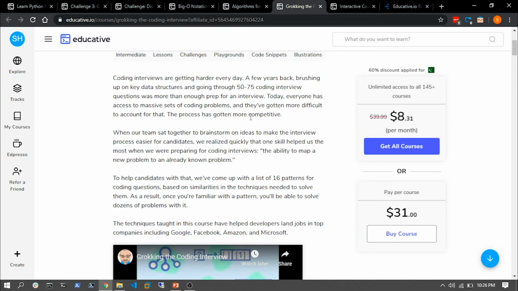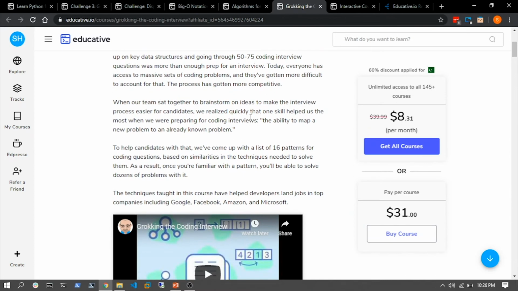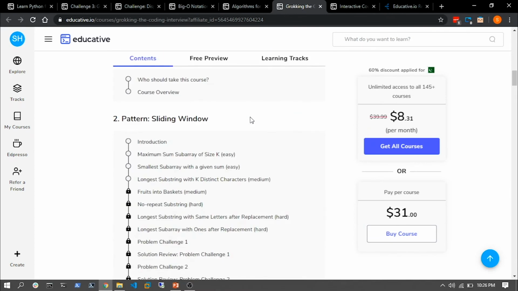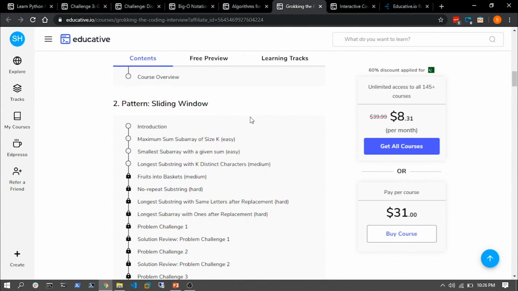So this particular course, Grokking the Coding Interview, is going to help you learn patterns for coding questions. For example, let me show you. Well, for example, this pattern: sliding window.